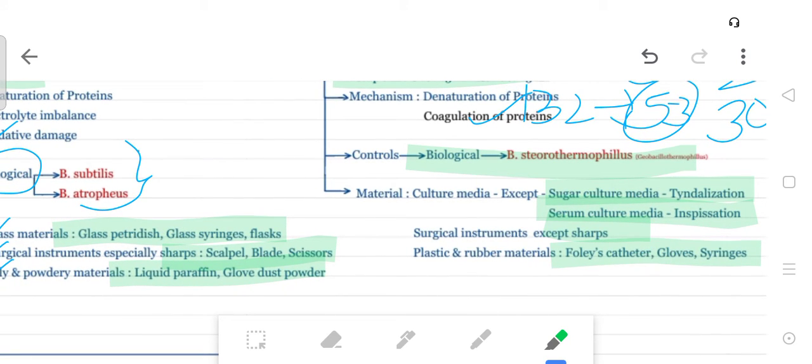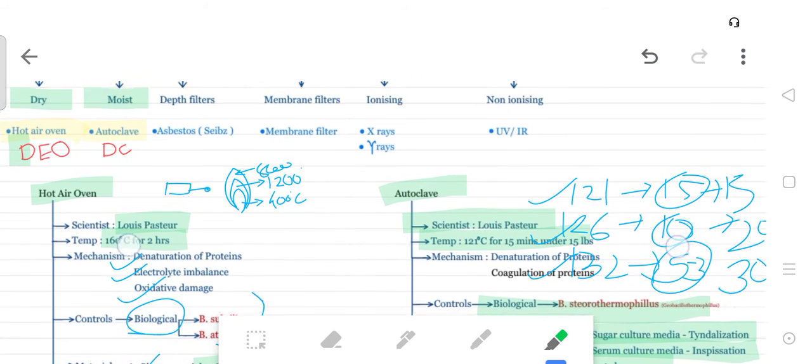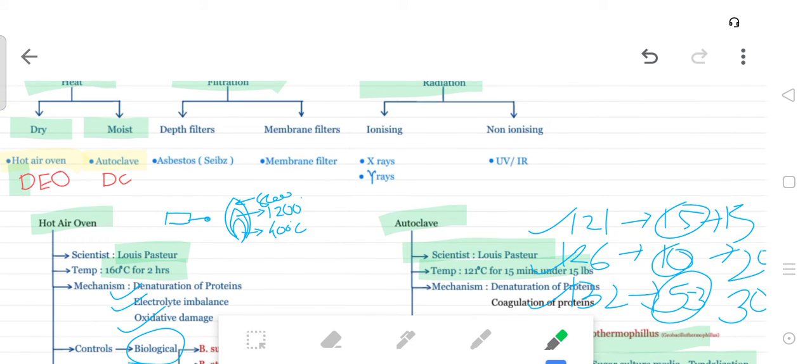Then culture media except the serum and egg containing, and the sugar and gelatin containing culture media. Sugar and egg containing culture media can be sterilized by inspissation, and the sugar and gelatin containing by tyndallization. Okay, it is a very important question. Dry heat and moist heat: the dry heat hot air oven is the most important, and the moist heat autoclave is a very important question.